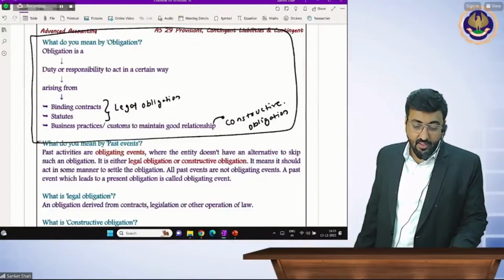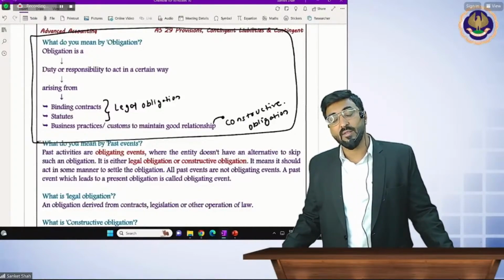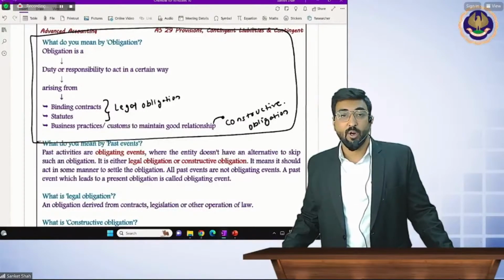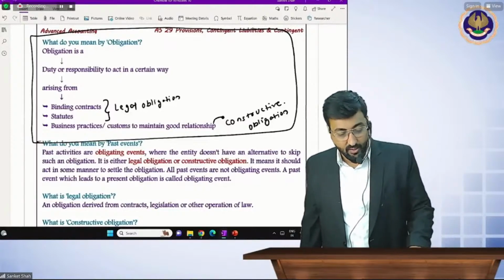Okay, write it in the 100 pages book. Why am I telling you to write it in the 100 pages book? Because I got sufficient time to cover this accounting standard, and some points are by-heart points, and therefore you have to write them in your 100 pages book. You have to learn these points by heart.